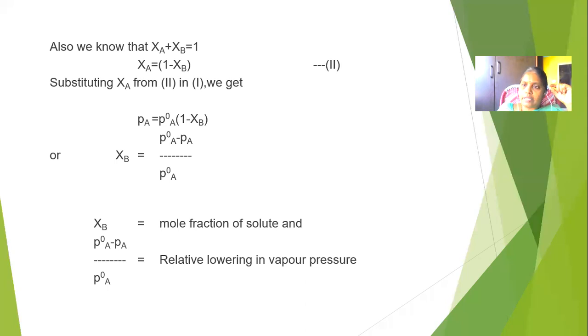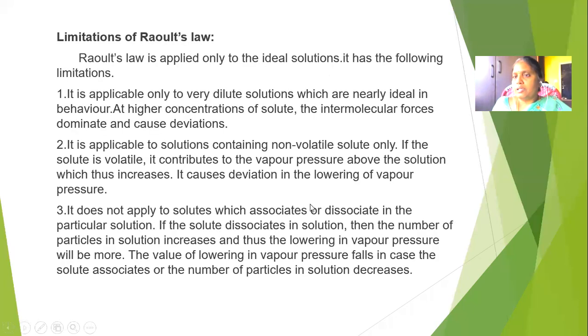XB is the mole fraction of a solute B, which is equal to P0A minus PA by P0A, where XB is the mole fraction of the solute and P0A minus PA by P0A is the relative lowering of vapor pressure. So using Raoult's law, we can calculate the relative lowering of vapor pressure. How can we calculate it experimentally for a non-volatile solute, and for a volatile solute? That we can discuss later.